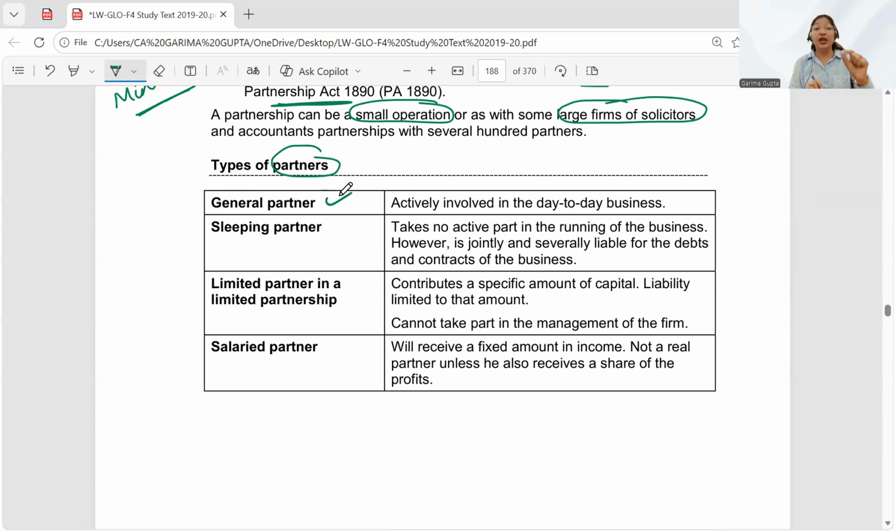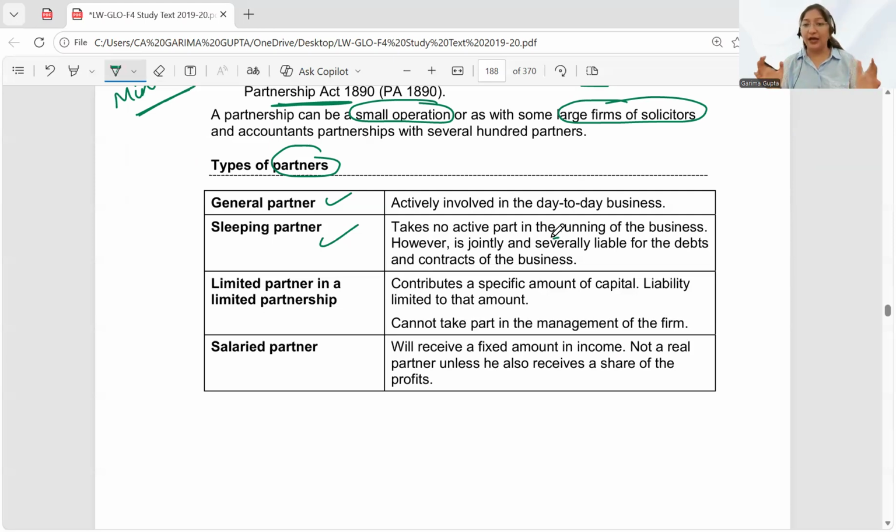First one is called the general partner. Student, general partner is the one which is actively involved in all the day to day business. Since we have started our own clothing store, now the partner who is fully involved in all the day to day operations of this business will be called as the general partner. Let's say I am fully involved in this business, so I will be called the general partner. Now, there is one more partner which is called a sleeping partner. You can very much understand from the name itself, sleeping partner, who takes no active part in running the business.